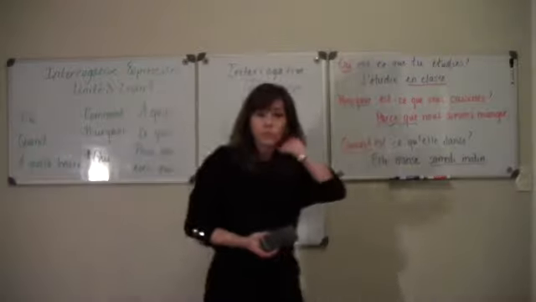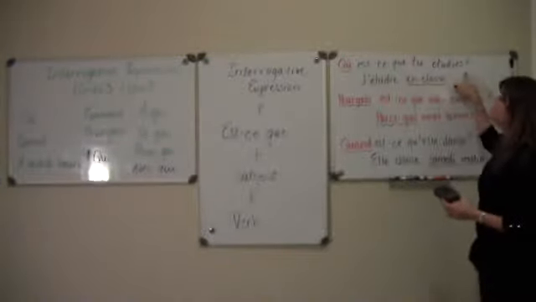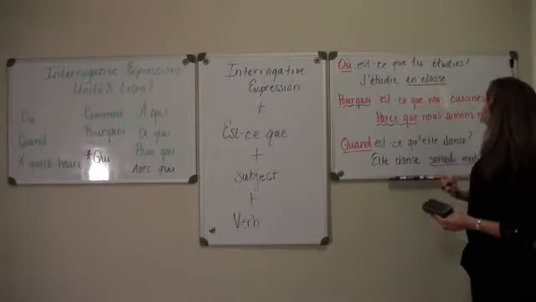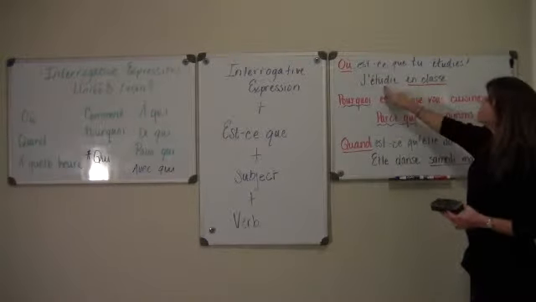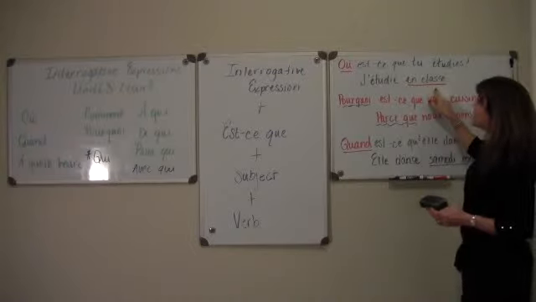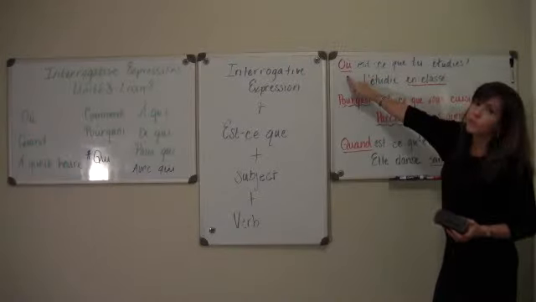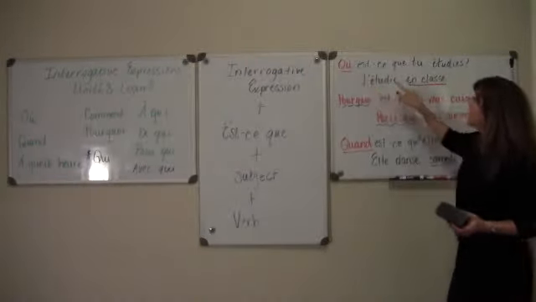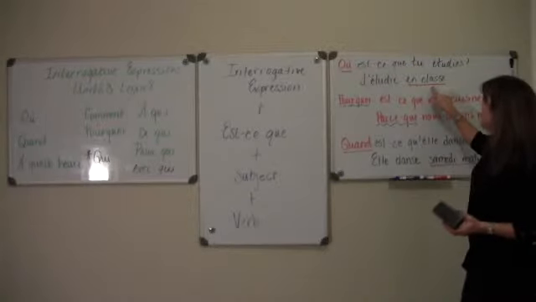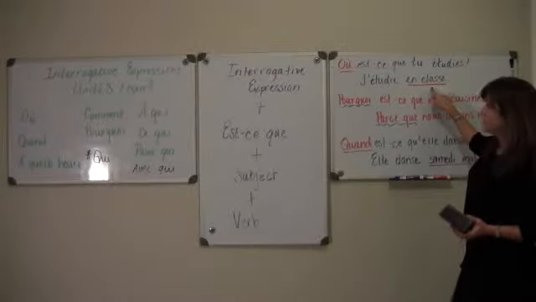So let's look at some questions that we formed over here on the board. Où est-ce que tu étudies? Where do you study? J'étudie en classe. So my interrogative expression is où, and what answers it in the response is en classe.